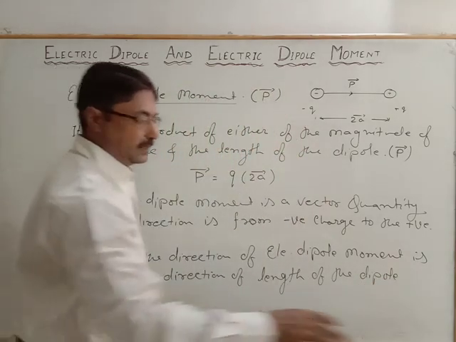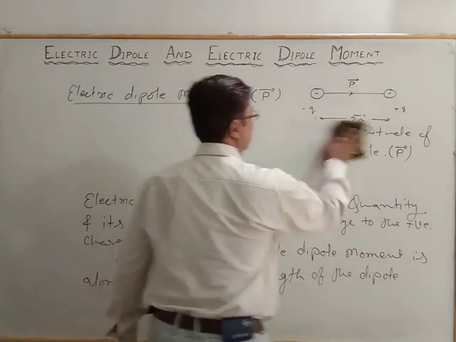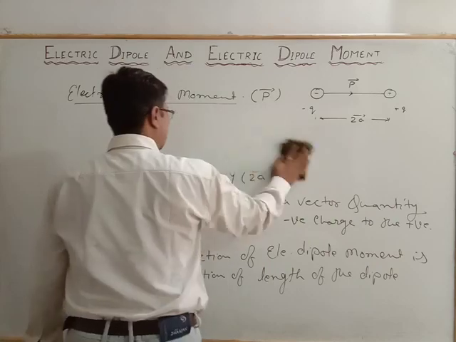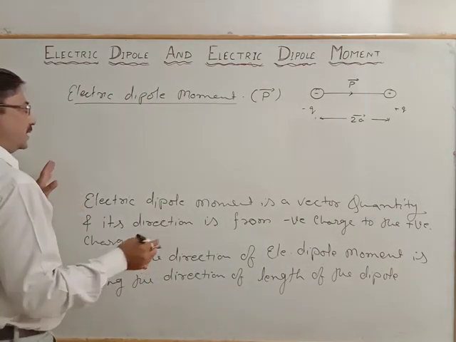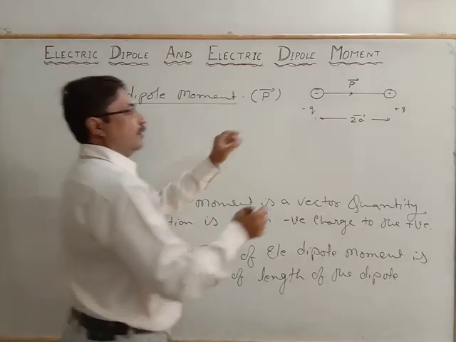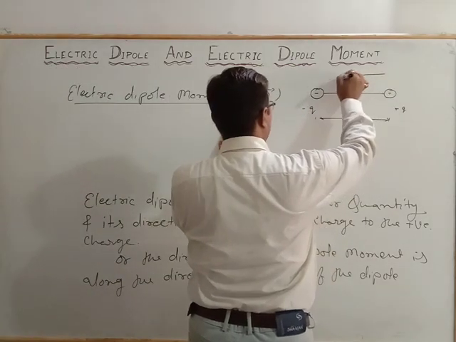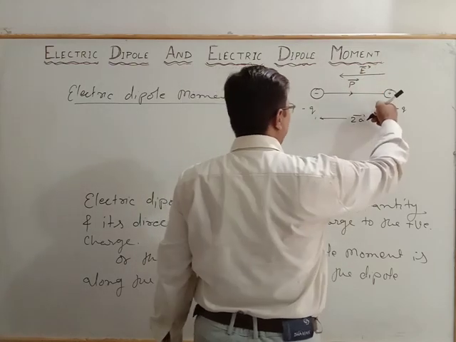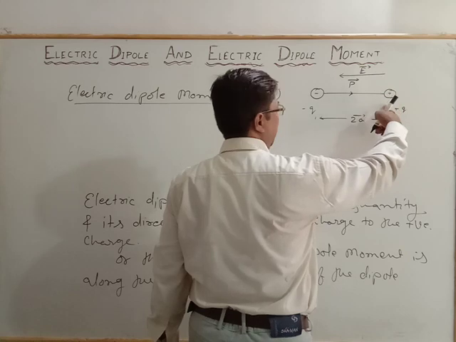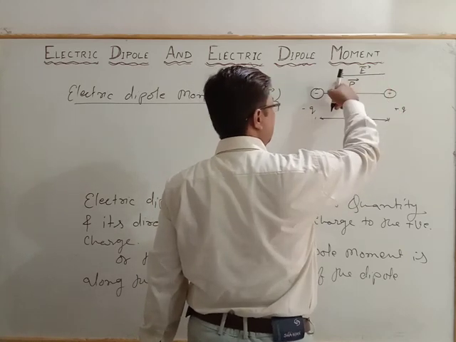Or we may say that this dipole moment, which is the electric dipole moment, a vector, is against the field direction. The field direction is always from positive to negative. That is the direction of the field. It will generate from the positive and terminate at the negative.